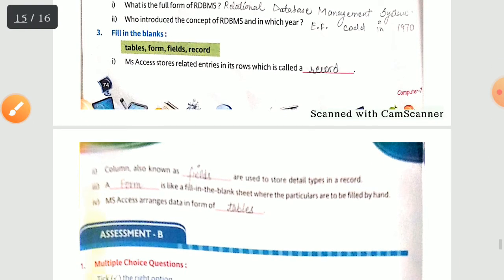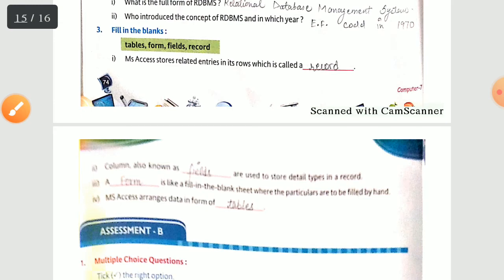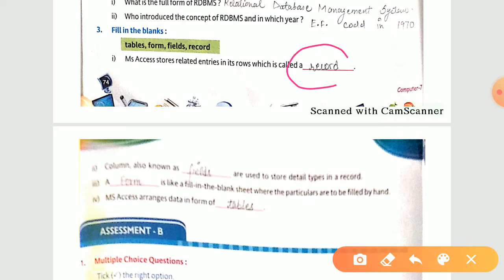Moving on towards our third part. The first one is MS Access stores related entries in its rows, which is called a record. The first answer is record. Second one, column also known as fields. Third one, a form is like a fill in the blank sheet where the particulars are to be filled by hand. The fourth one, MS Access arranges data in the form of tables.